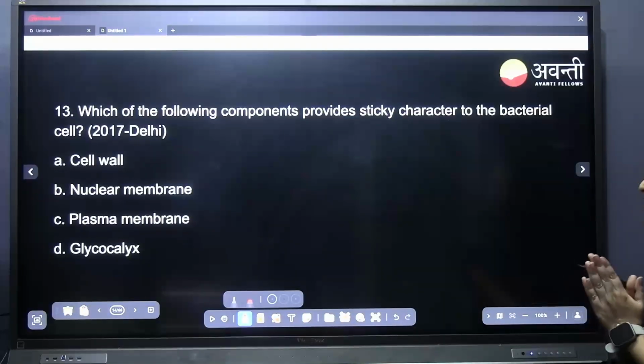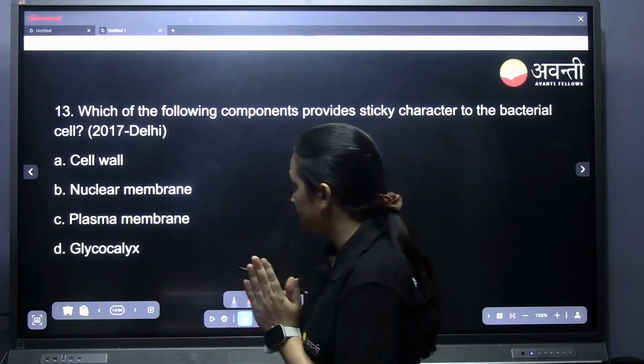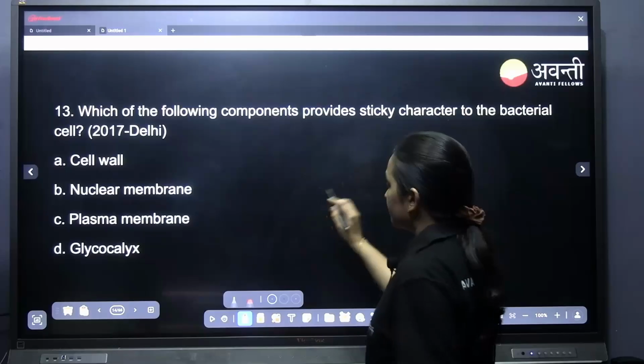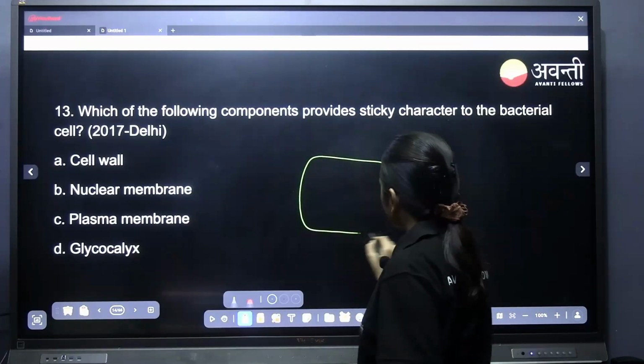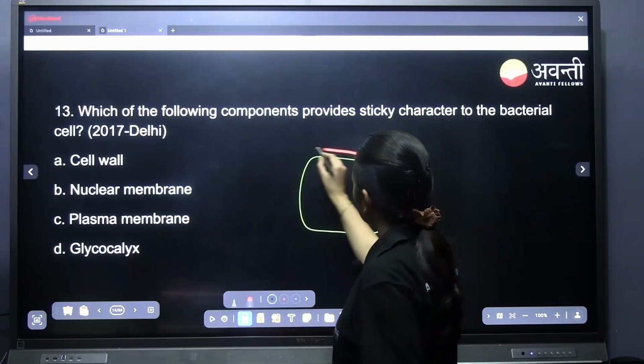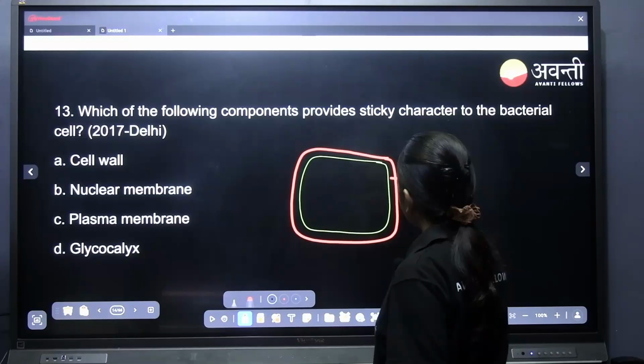Which of the following components provides sticky character to the bacterial cell, for adherence? Glycocalyx. If this is a cell, there will be the outer layer, that is glycocalyx.